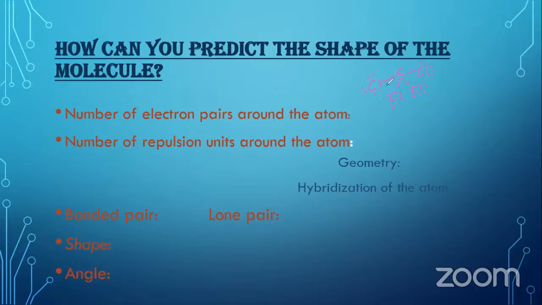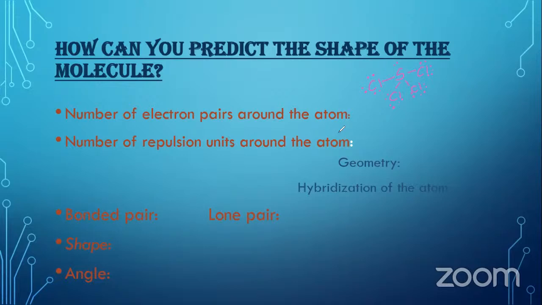Then when you take the number of electrons in the valence shell of this sulfur, 1, 2, 3, 4, 5, 6, sulfur is in the 6th group. 6th group means they have got 6 electrons. So 6 electrons should be represented. You keep 4 in bonded pairs, so 2 will remain as a lone pair. Okay, so this is how the Lewis structure of SCl4 is arranged.